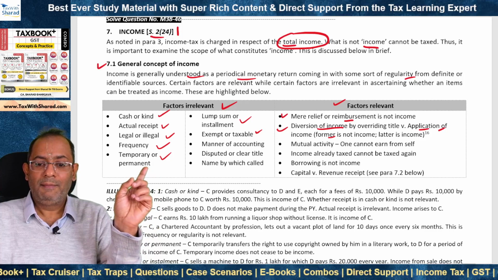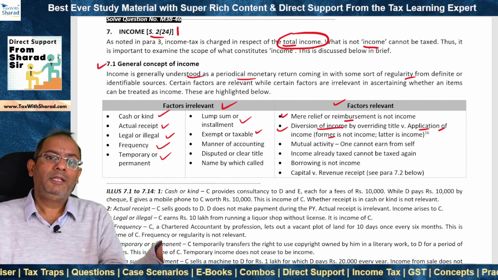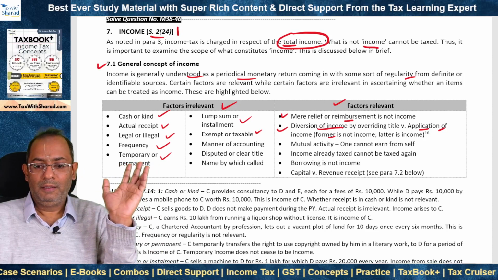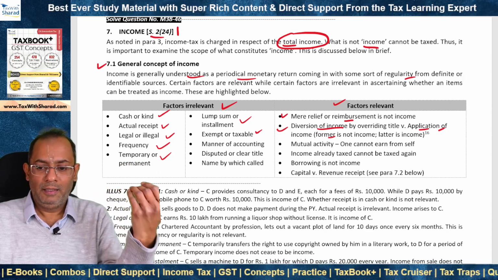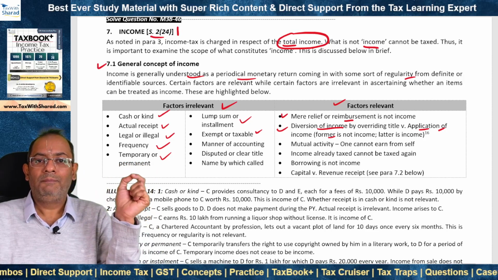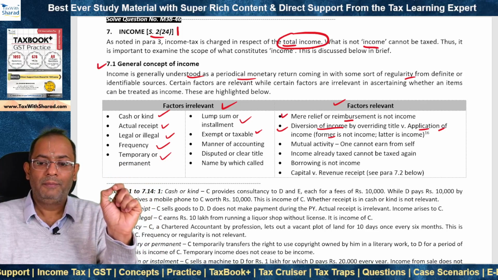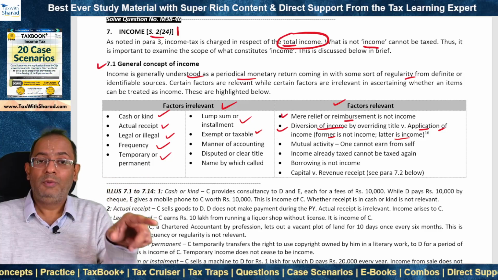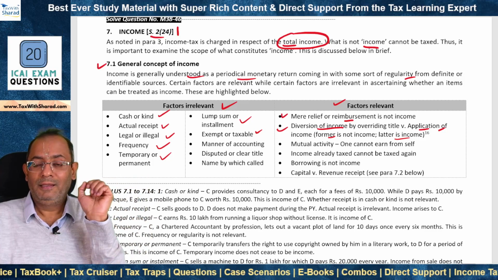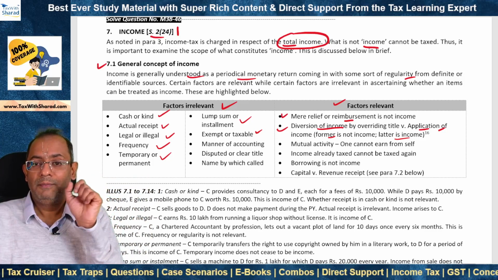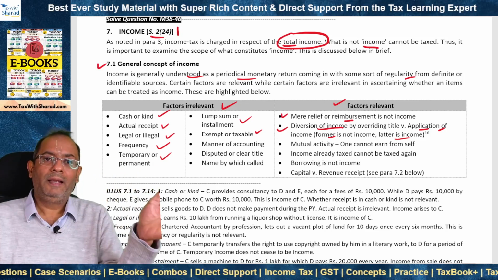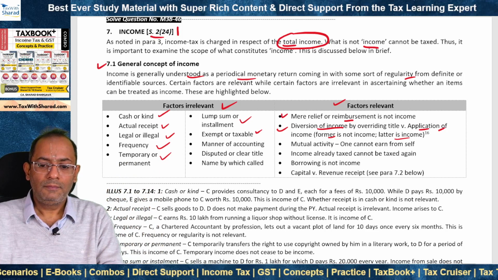However, the latter, which is application of income, that means after you have earned an income, then you apply the income in respect of certain expenditure or any other aspect, then that is called applying the income or application of income. So in that case, the income doesn't cease to be an income merely because you are applying the income. So application of income is income, whereas an amount which is diverted by overriding title is not income.